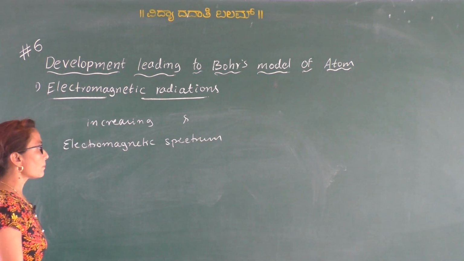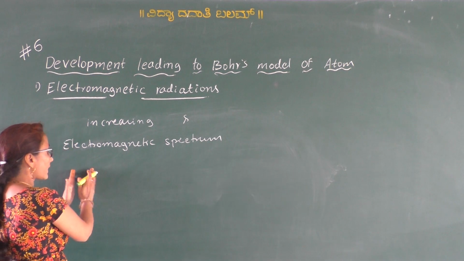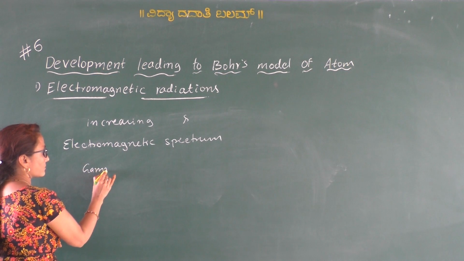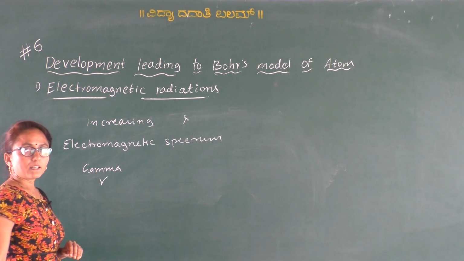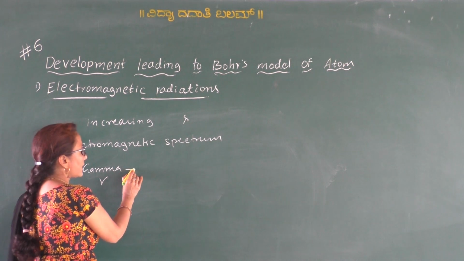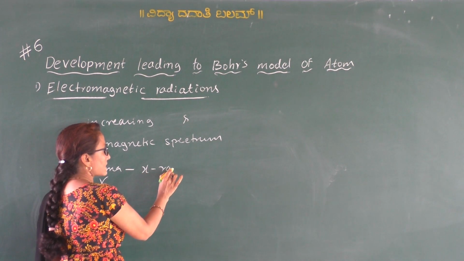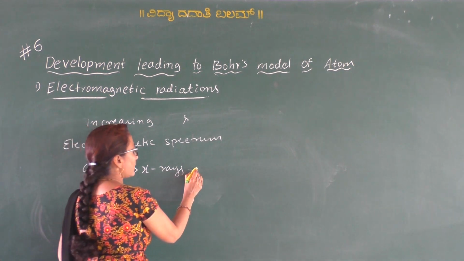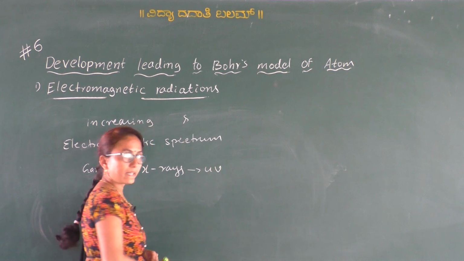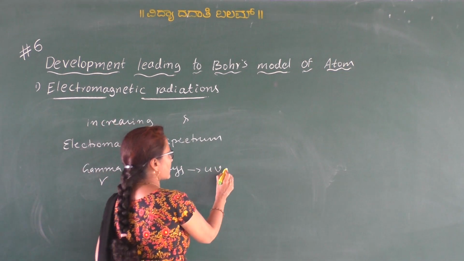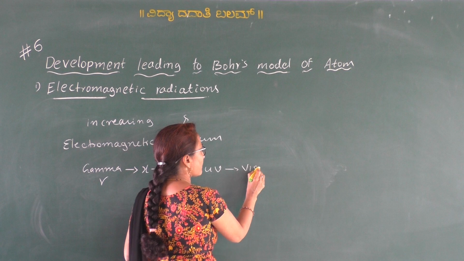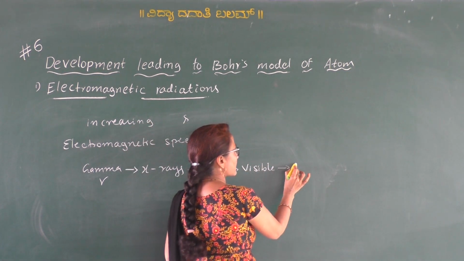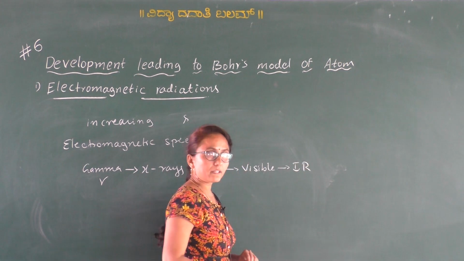Okay. So in the electromagnetic spectrum, the first electromagnetic radiation is gamma rays. After gamma rays, next come the X-rays. Then UV radiations. The next is visible radiation. The next is infrared, IR radiation.